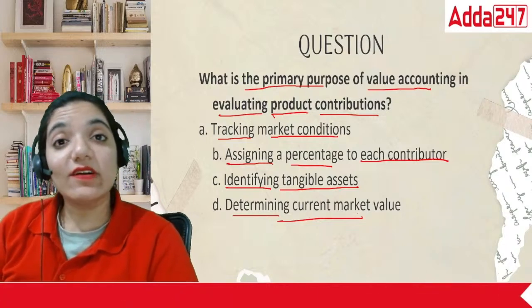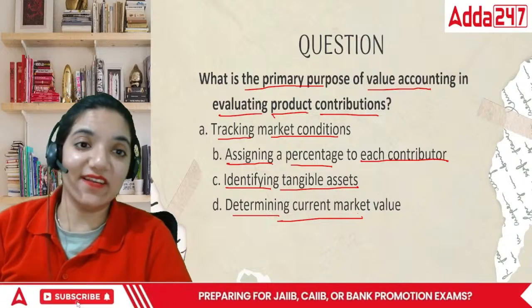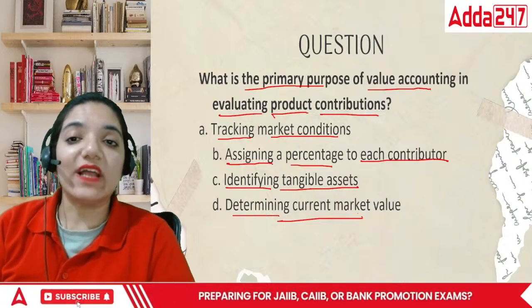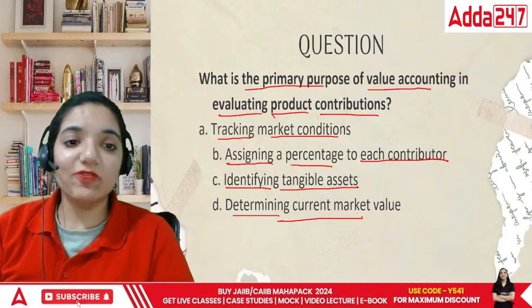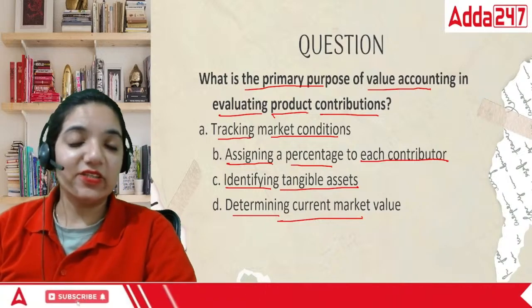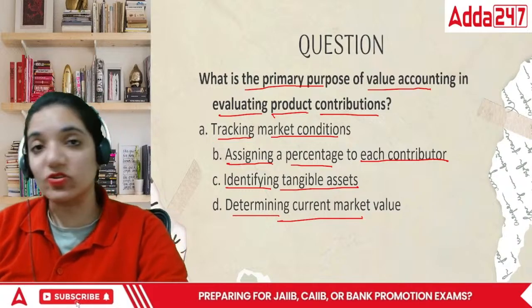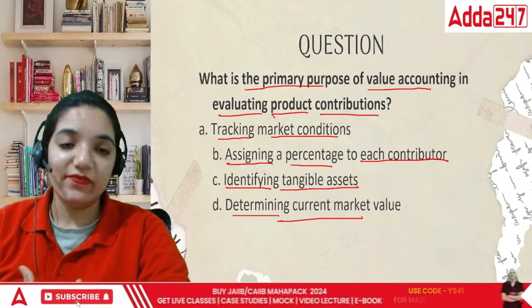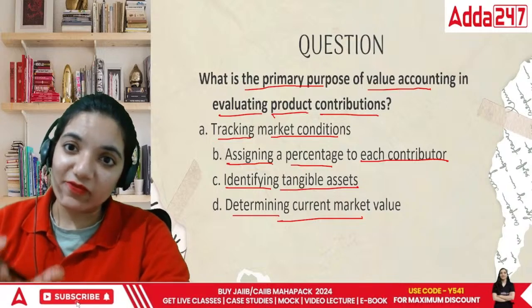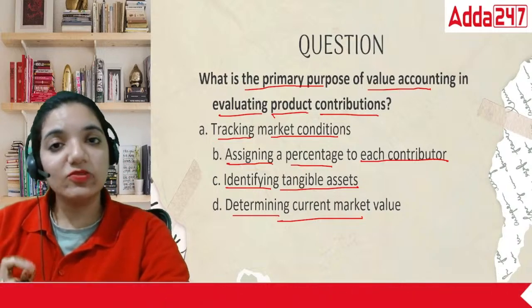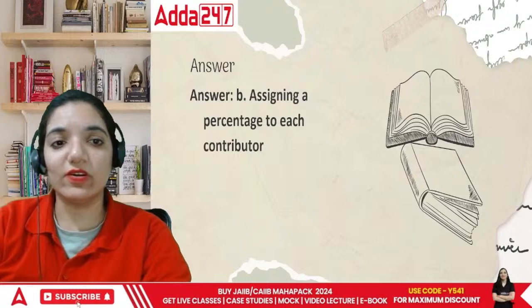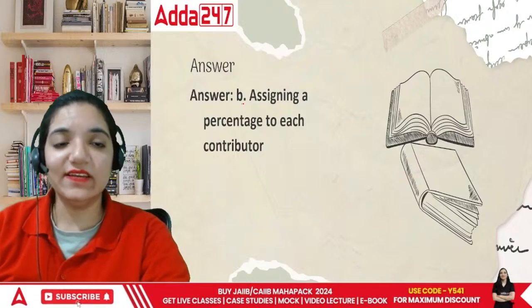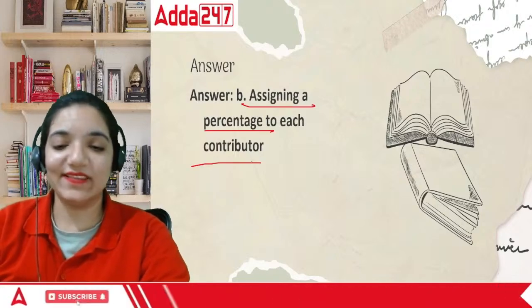See, value accounting is towards contributions. है ना? One thing is sorted about it. So value accounting in evaluating product contributions. So we're going to look how people are working on it. It's not about the organization there. It is not about the money that we are putting in. It is about the efforts which are being put in terms of monetary value. So the correct answer would be assigning a percentage to each contributor. Okay, the answer would be B.